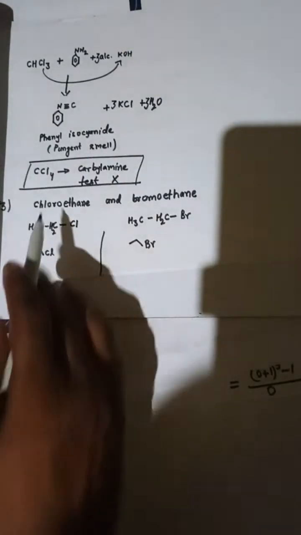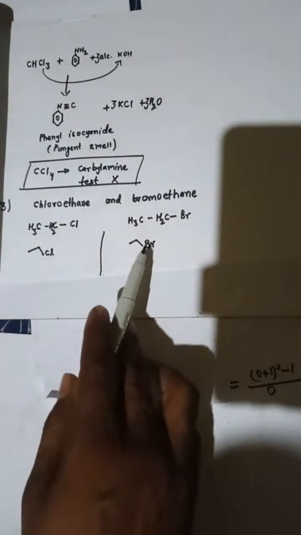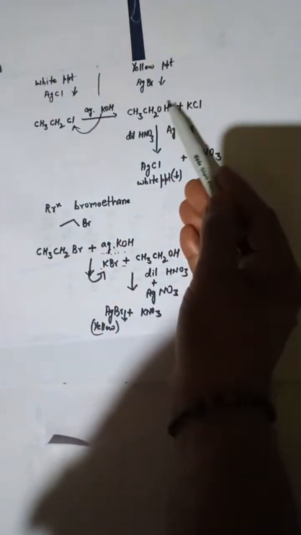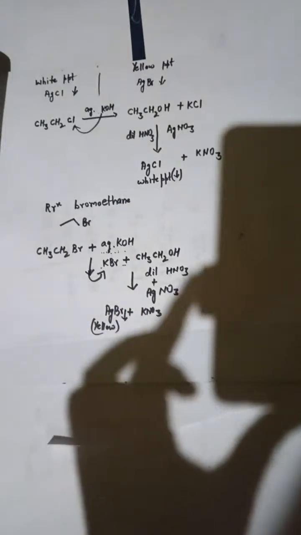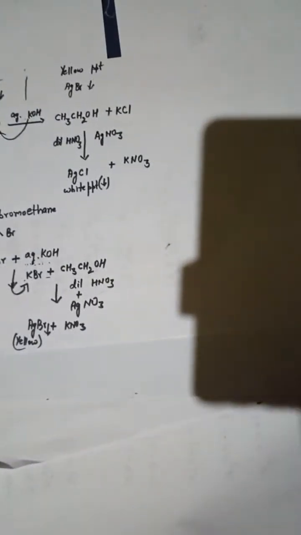Now we are coming to chloroethane and bromoethane. You are seeing that they have this structure and this structure. Chloroethane will give you a white precipitate, and bromoethane will give you a yellow precipitate, with silver nitrate and dilute HNO3. Here we have the white precipitate, and here the yellow precipitate. Any problem? You can just write it in the comment so that I can go ahead.